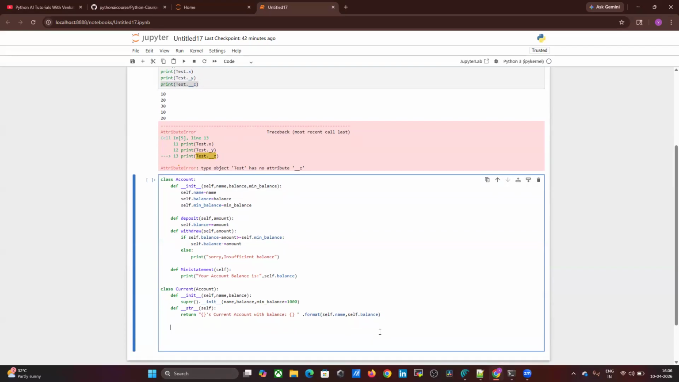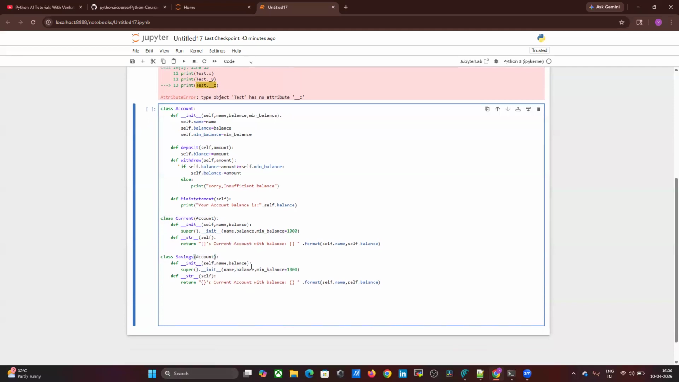Next, savings. If your account is savings, then same. Savings, same method __init__(self, name, balance) and some zero. Here I'm providing zero. We'll check what happens. And here, savings account with balance, some so and so.